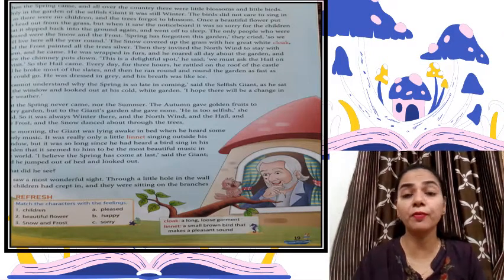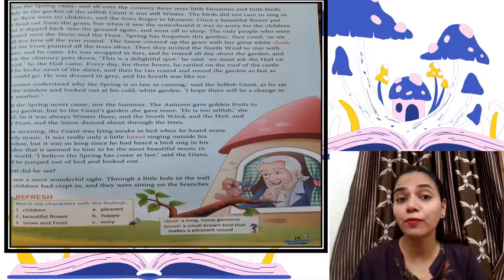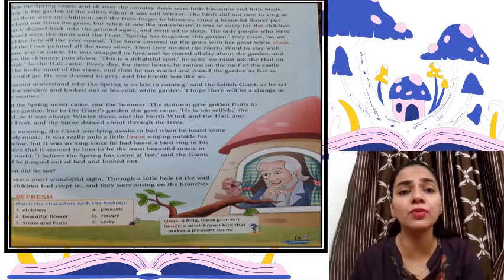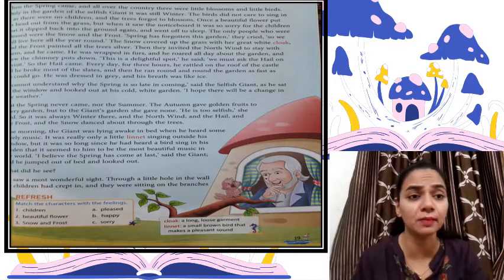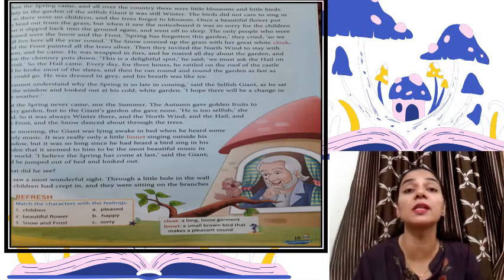Okay, so kids were very sad. They had no place to play. And then the season of spring came, and all over the country there were little blossoms and little birds. Only in the garden of the shellfish giant it was still winter, right?